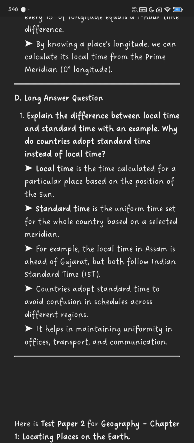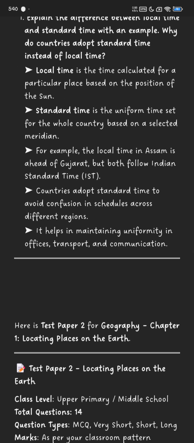For example, the local time in Assam is ahead of Gujarat, but both follow Indian Standard Time, that is IST. Countries adopt standard time to avoid confusion in schedules across different regions. It helps in maintaining uniformity in offices, transport, and communication.